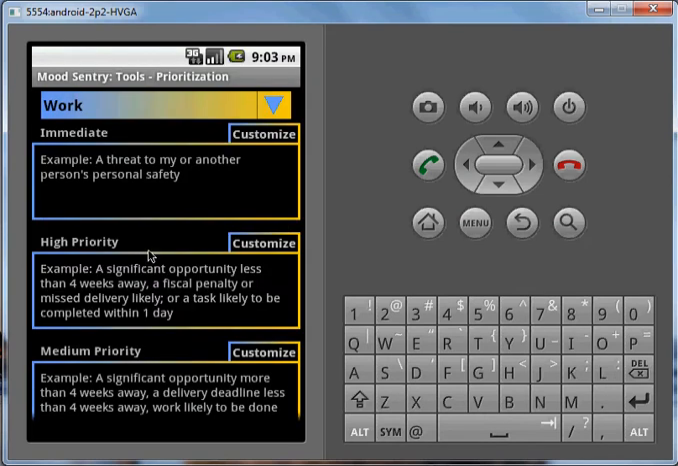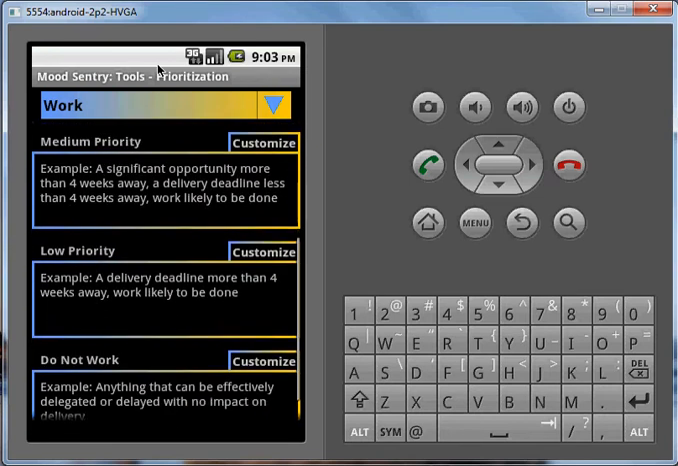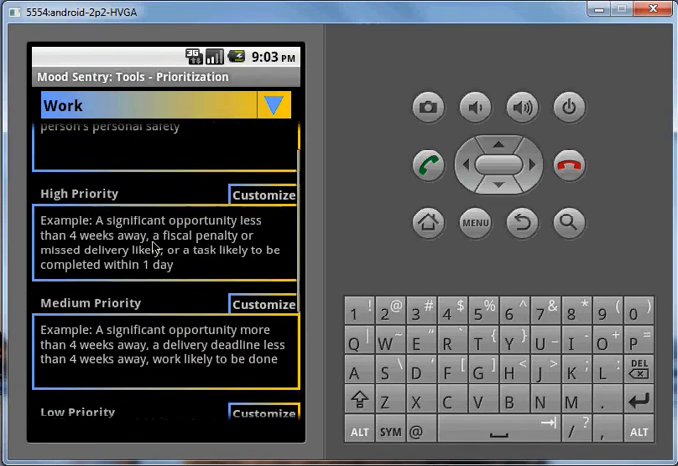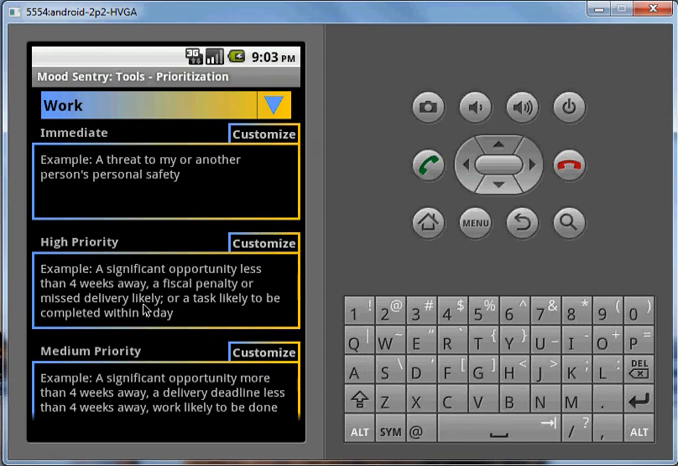I have 5 categories: immediate, high, medium, low, and do not work. I use this when feeling overwhelmed by all the tasks in my queue. Immediate is always safety related and nothing else. I just don't think I'd trade anything for safety. The examples are mine and probably not very applicable to you.